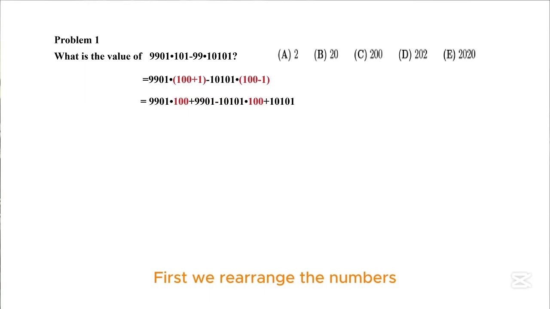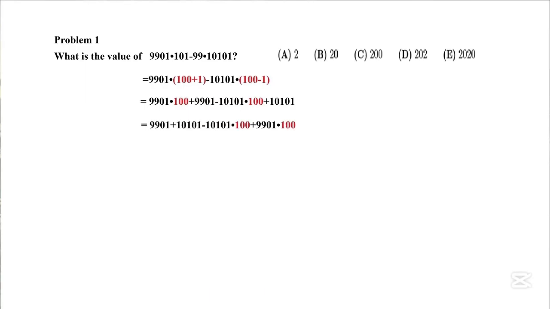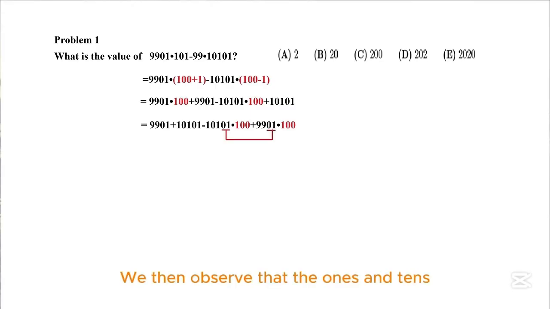First, we rearrange the numbers. We then observe that the ones and tens digits of the two numbers are identical, and they form a subtraction relationship. This means we can use the formula again to simplify the subtraction.